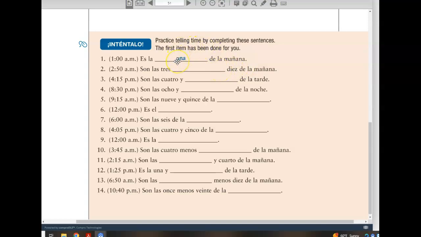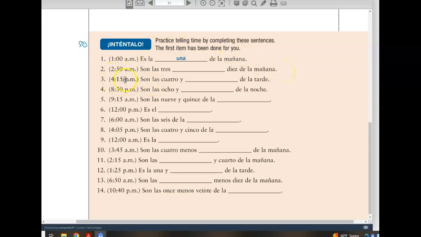either the time of day, and the time could be the hours place or the minutes place. For example, number 1, es la una de la mañana. I'll give you a moment to do these, and then I'll give you the correct answers. All right, so going over the correct answers. Number 2, son las 3 menos 10. It is 10 minutes to 3. Son las 3 menos 10 de la mañana.